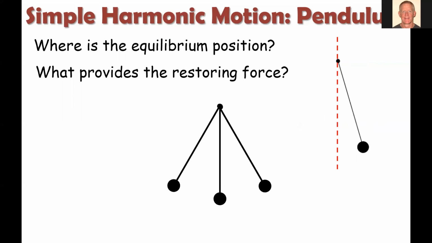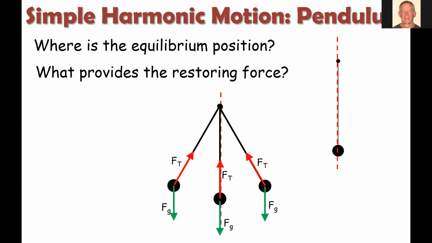As we lift the pendulum up, either to the left or to the right, we can draw in some forces that are acting on that pendulum. A pendulum hanging by a string is always going to have a tension force pulling upwards, and gravitational force will pull straight down. Now, in the center, gravity and tension force are equal to each other. So it's going to be in equilibrium.